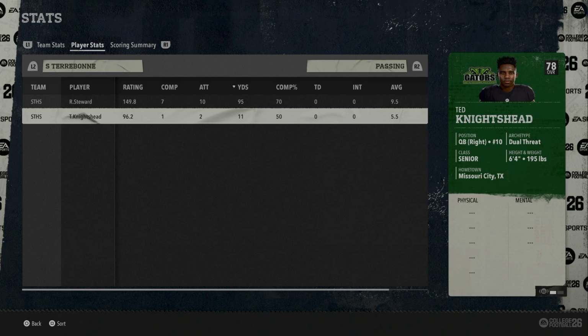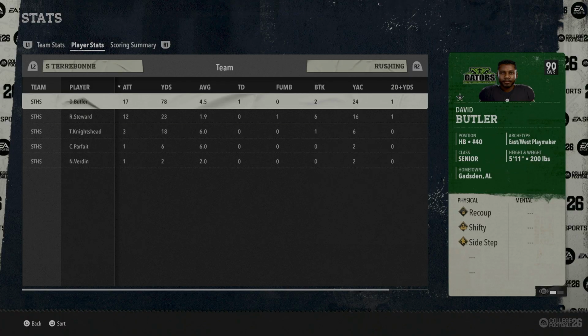So Ted Knightshead, I guess that's how you pronounce his name, Nightshed maybe, had to come in as the backup quarterback, and he actually did pretty decent. He had a really clutch completion there that he threw for a first down. That one completion for 11 yards was pretty clutch, and then he made a few runs too. That was pretty clutch there in the fourth quarter that they definitely needed. So once again, leaning on David Butler, 78 yards rushing. He had a beautiful touchdown run there in the third quarter. That was a great run by him.